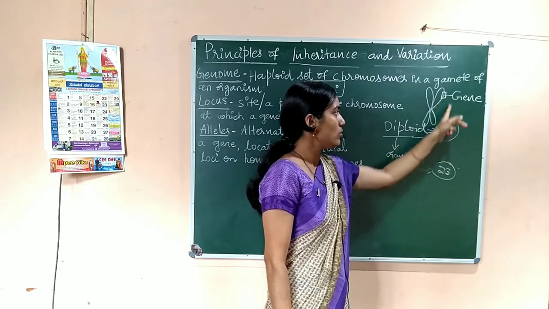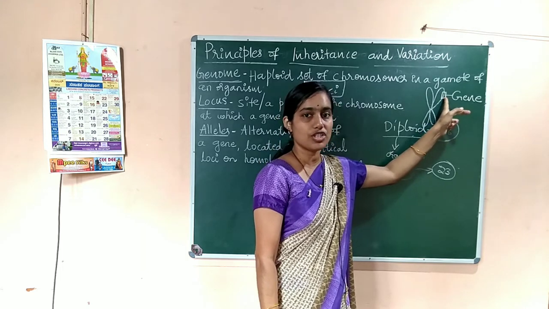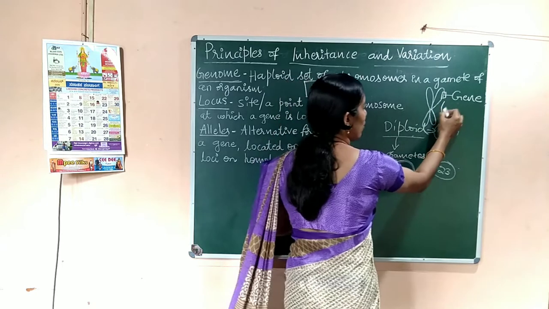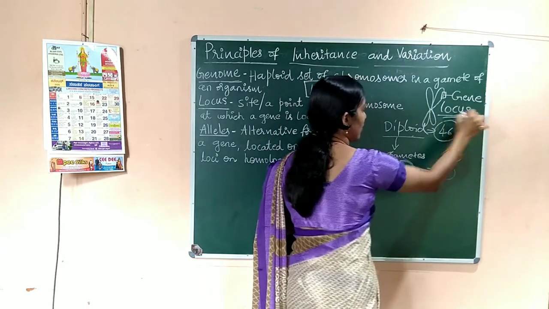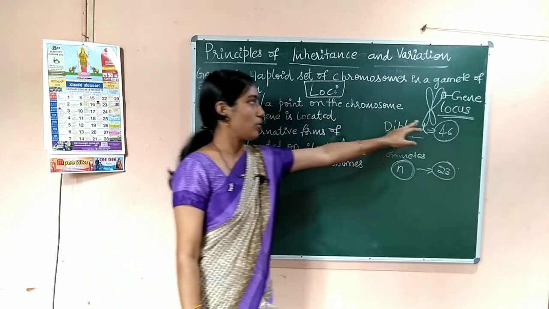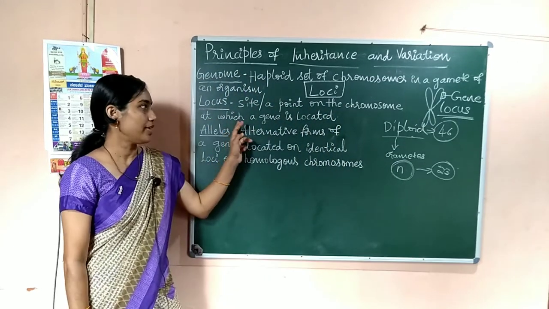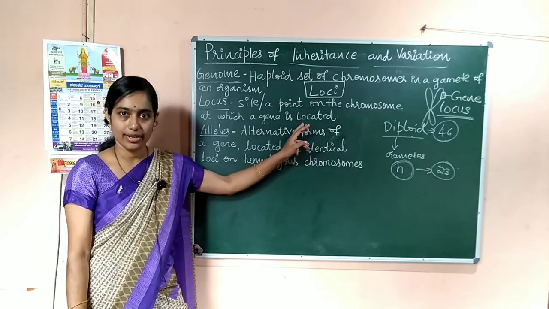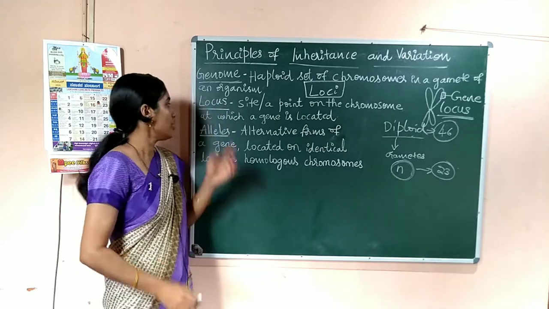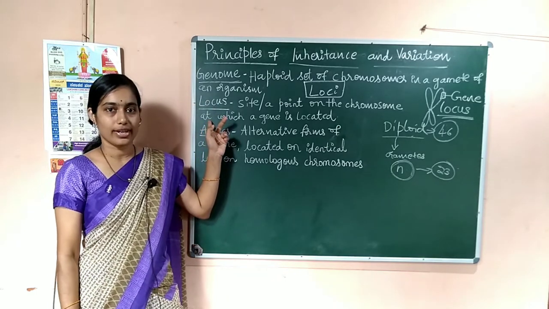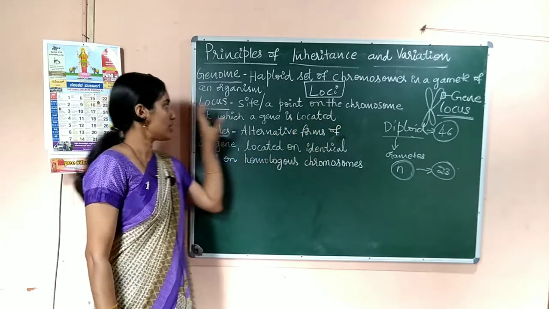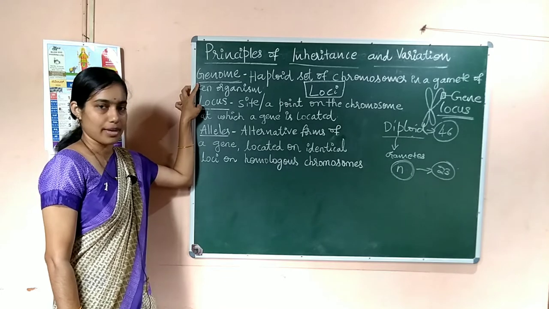Okay, the position on this chromosome at which the gene is present, we call that position the locus. Locus is the point or a site on the chromosome at which a gene is located. Okay, site or the point on the chromosome at which the gene is located, that is locus, plural loci. These two are just for understanding purposes.